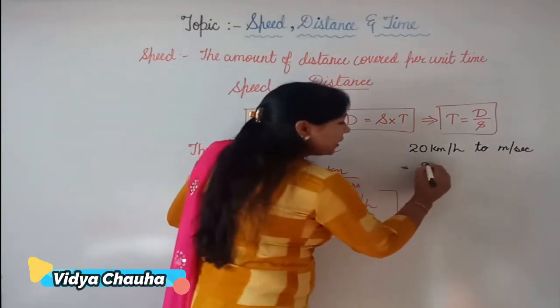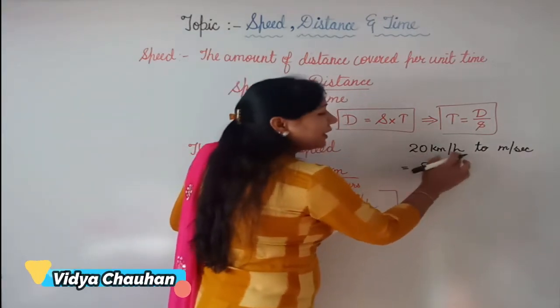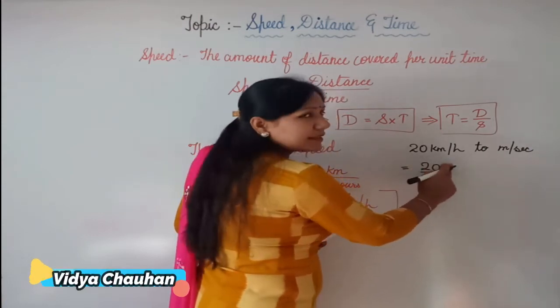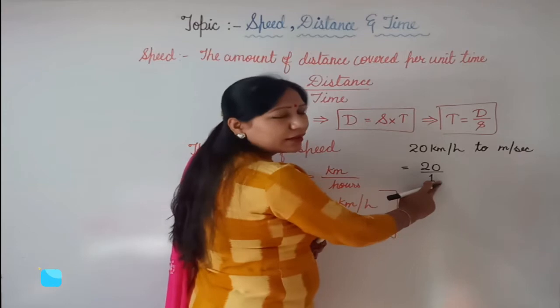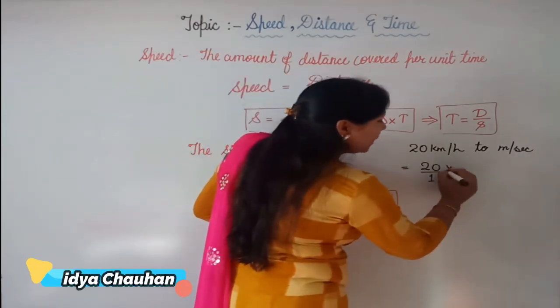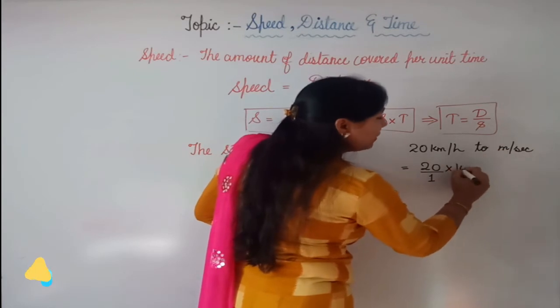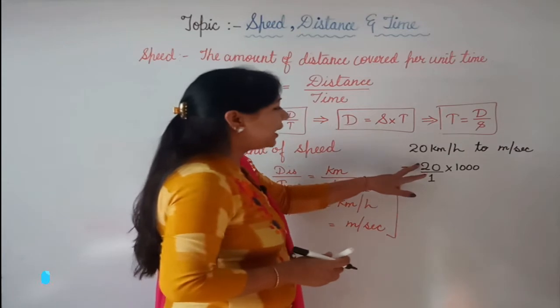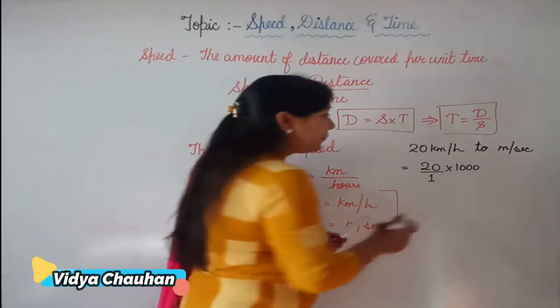Very first, 20 kilometer per hour means 20 upon 1. 20 is the distance covered and 1 is the hour, that means time. So converting kilometer to meter: how many meters are there in 1 kilometer? 1000. So we will multiply 20 by 1000.